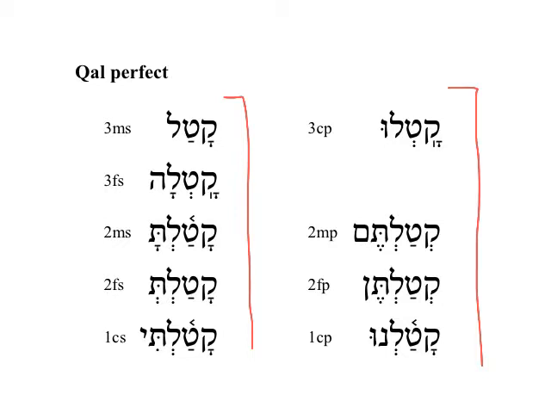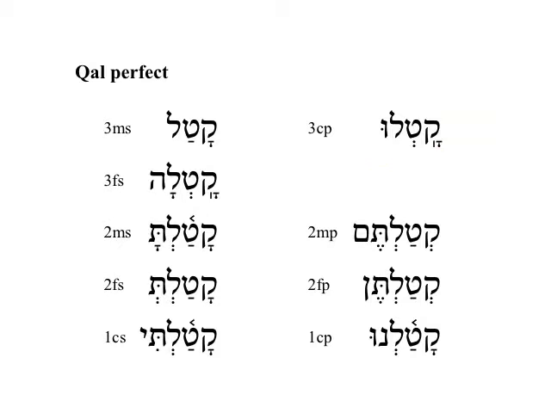And when you write it, it would be a good idea to include in your memory even these metags to help recognize when there's a vocal shva. So here's another one of the metags to help remember that, so that you will know it's katalta and katalu.